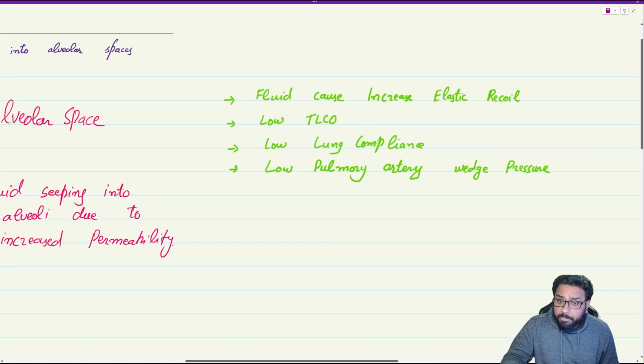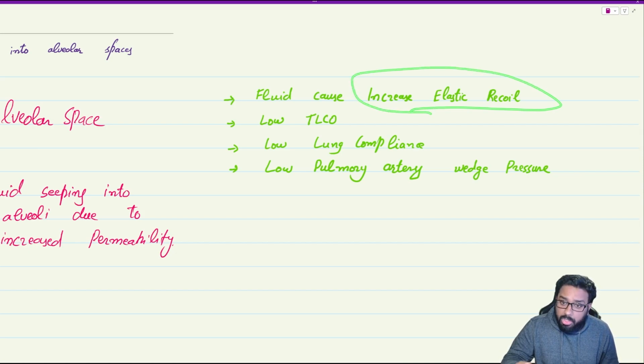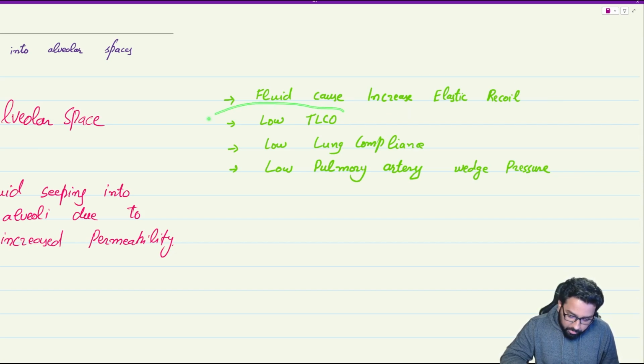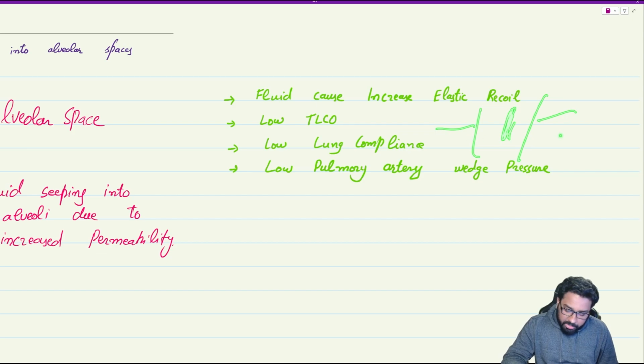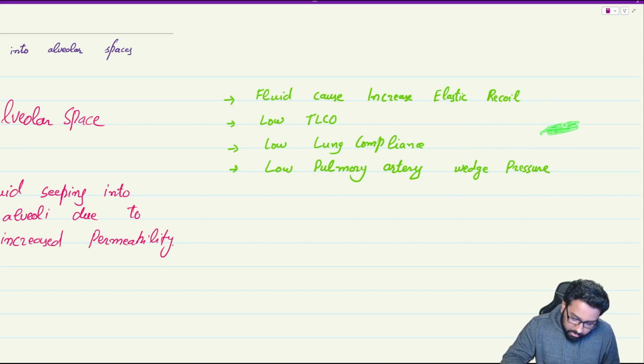that fluid buildup because of ARDS can increase elastic recoil of the lung. Because there is fluid buildup, there is decreased gas exchange because of that barrier of fluid between the blood and the alveoli. Lung compliance will be low and low pulmonary artery wedge pressure.